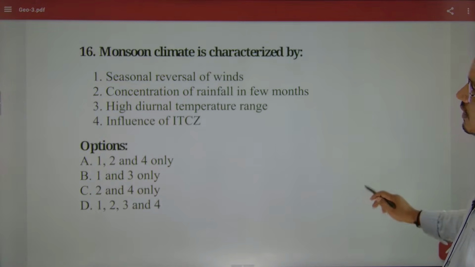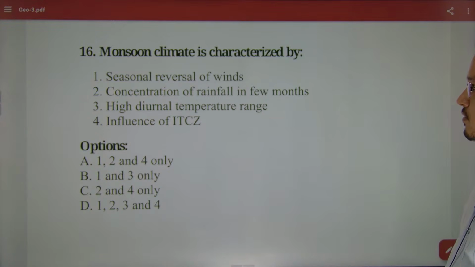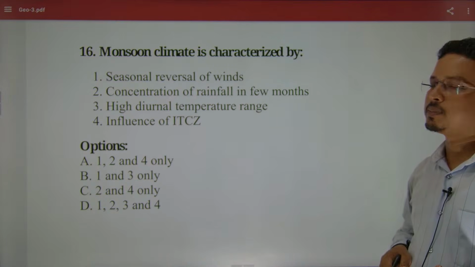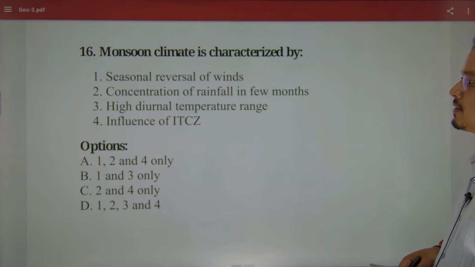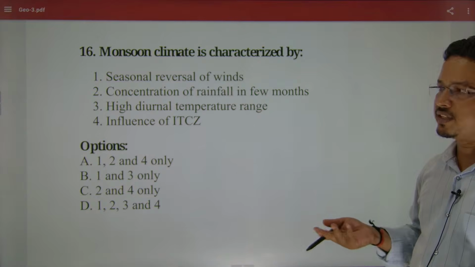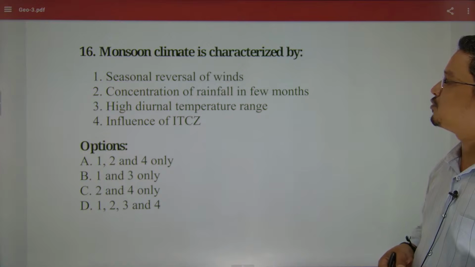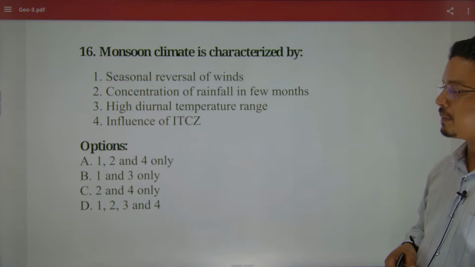The monsoon climate is characterized by seasonal reversal of the wind, concentration of the rainfalls in the few months, high diurnal range of temperature, and influence of ITCZ. We have seen the influence of ITCZ. We already saw in a question session how this region is being influenced by the ITCZ. And there would be seasonal reversal of the wind. Obviously we know that monsoon is a reversal of the wind pattern. Concentration of the rainfalls in the few months, obviously that is also correct, but whether a high diurnal range of temperature happens.